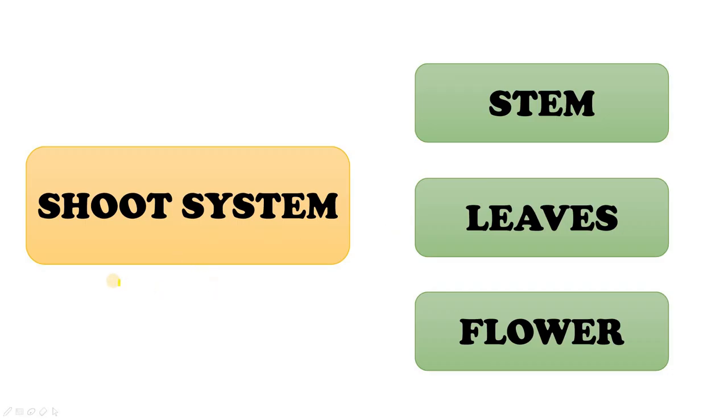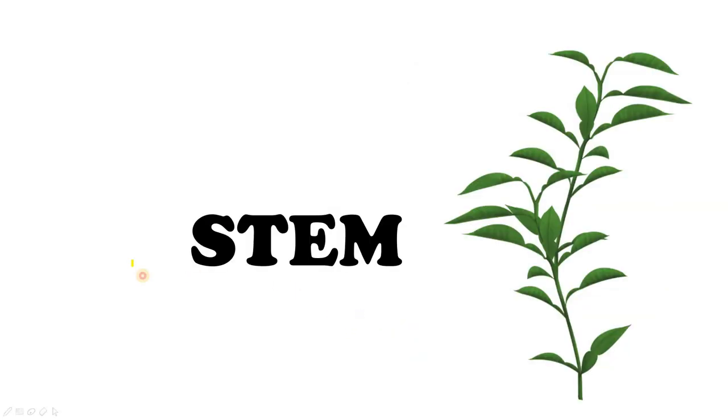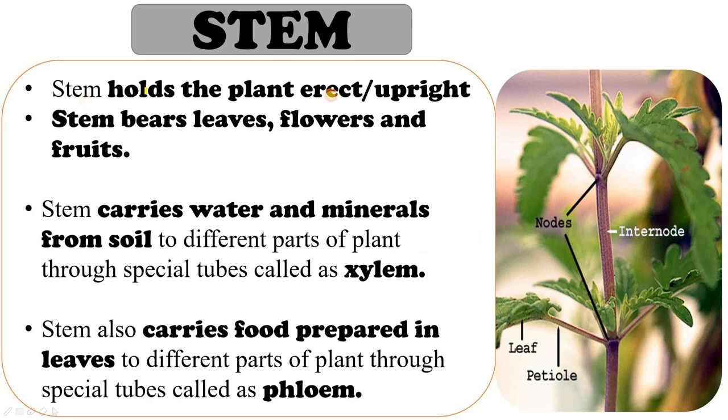We will first study about the shoot system of a plant, and first we will study about stem, then we will study about leaves and then we will study about flower. Let's begin by studying about stem. Stem holds the plant erect or upright. This is the stem. We know that, right? Stem bears leaves, flowers and fruits.